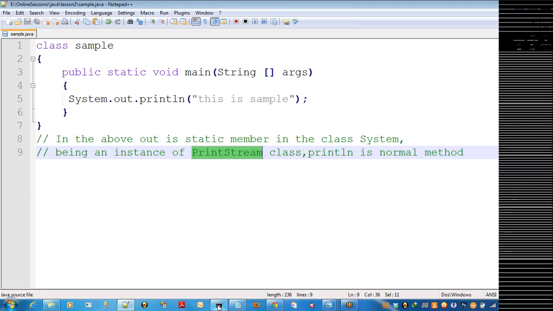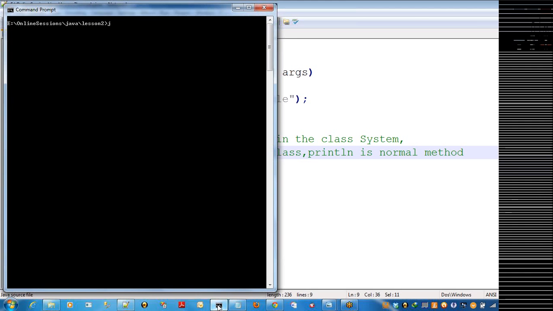For example, if I am compiling this one, it will display "this is a sample". So that is the use of the println method. Okay. Right?